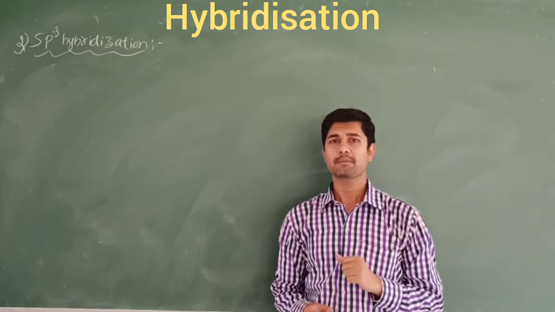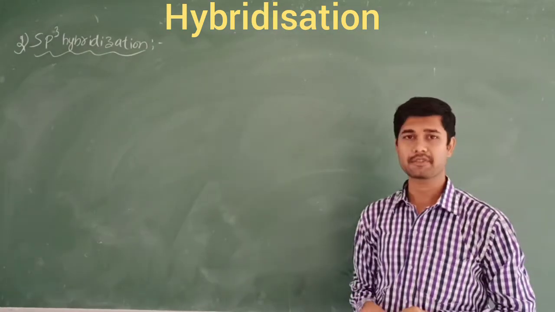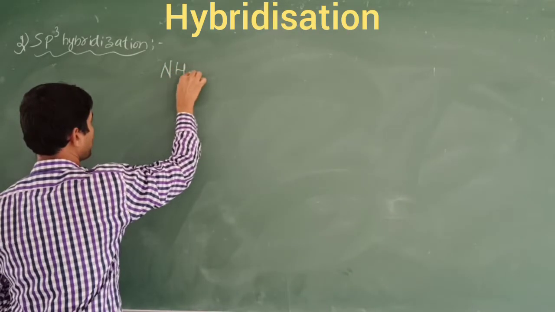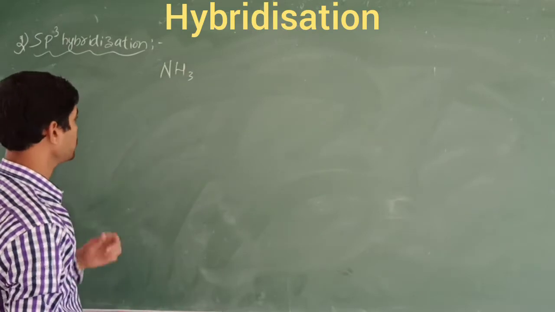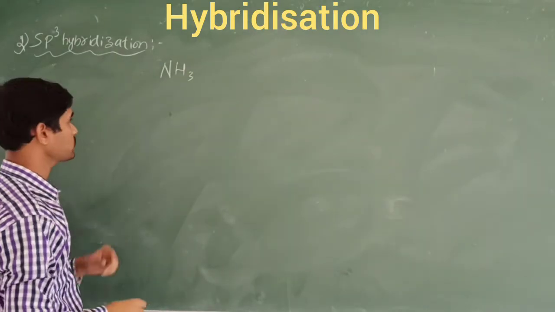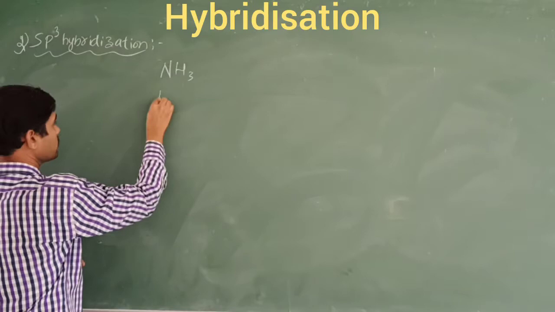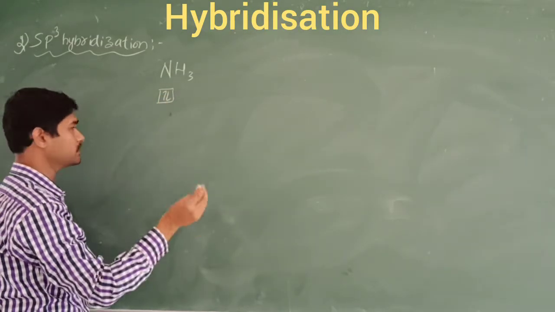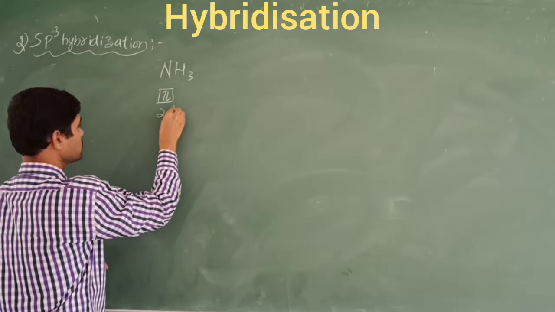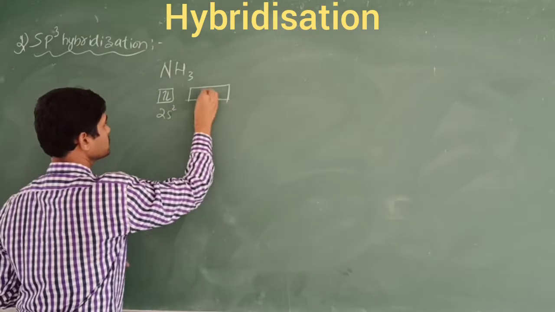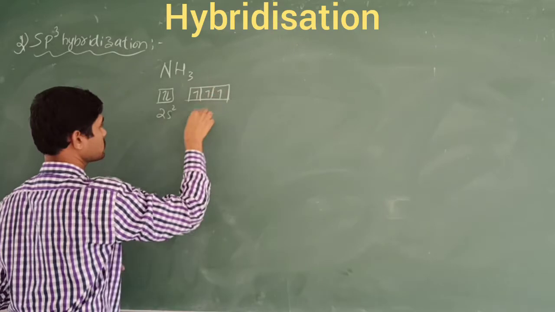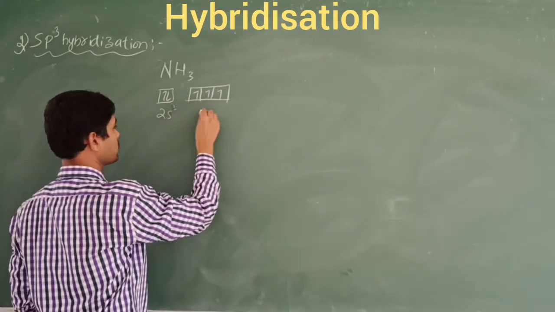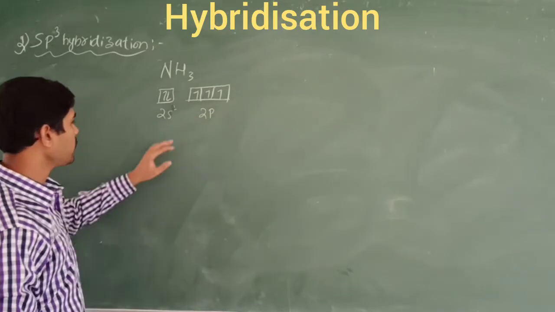Let's take one more very important example for this sp3 hybridization. That is ammonia. So let's write ammonia. The center atom is nitrogen. We should write the ground state electrons: 1s2 is stable, we are not going to consider it here. So 1s2, 2s2, 2p3. That means single electrons in the 3 respective suborbitals px, py and pz. This is 2p. But what happens here?